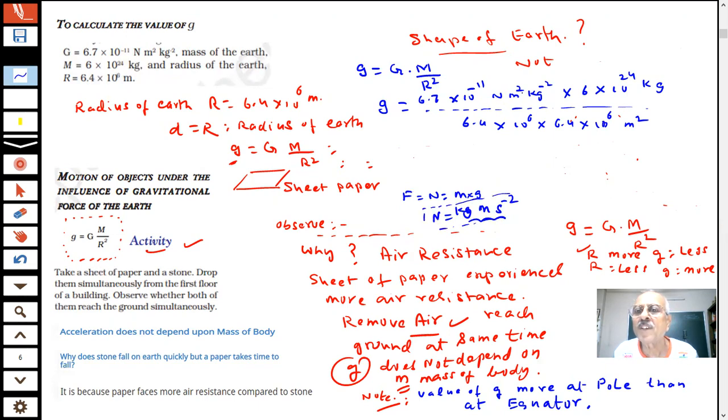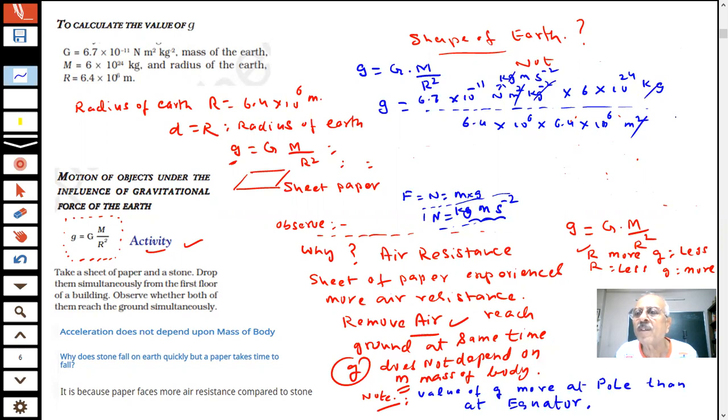What will be the answer of g? This is cancelled, and cancel other things also. Newton is kilogram meter second inverse, so this kg cancels out.